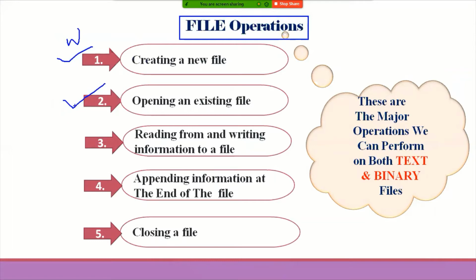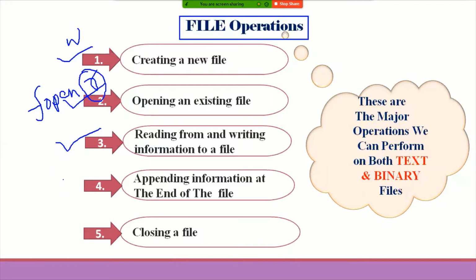Opening an existing file is done by using the fopen function. By using the fopen function, we can open a particular file with the help of read mode or write mode, whatever it may be. Generally, for an existing file, read mode will be used. And the third point is reading from and writing information into a particular file by using different functions.